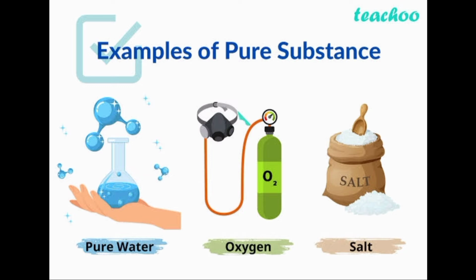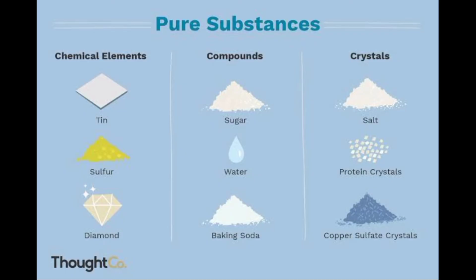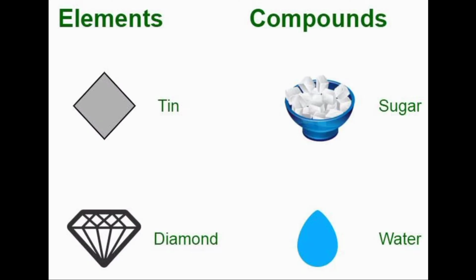Now, what are the examples of pure substances? What do I see that lets me know this one is a pure substance, not a mixture or an impure substance? Examples are that all elements are mostly pure substances. A few examples include gold, copper, oxygen, chlorine, diamond, etc. Compounds are also pure substances, such as water. Water is made up of H2O. Remember, a compound is a chemical combination of two or more elements.